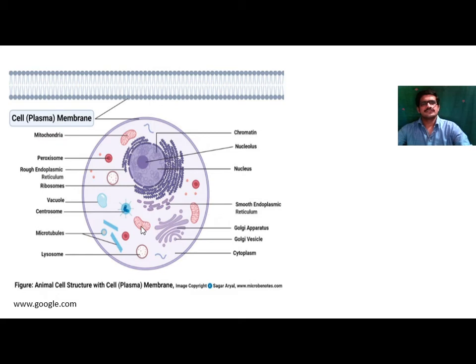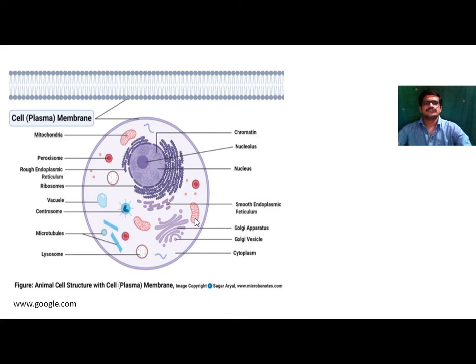Other than this, there is presence of mitochondria, which is the powerhouse of the cell. It is also known as the energy currency of the cell, because the energy required for the synthesis of ATP molecules, or energy required for the metabolism of this cell, is stored in the form of ATP inside this mitochondria.